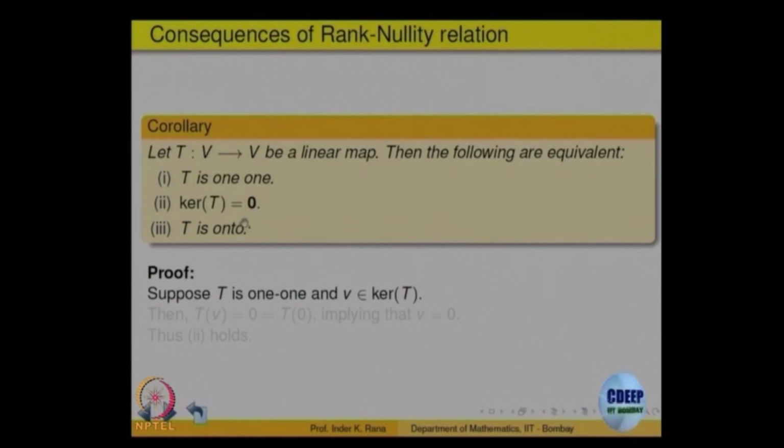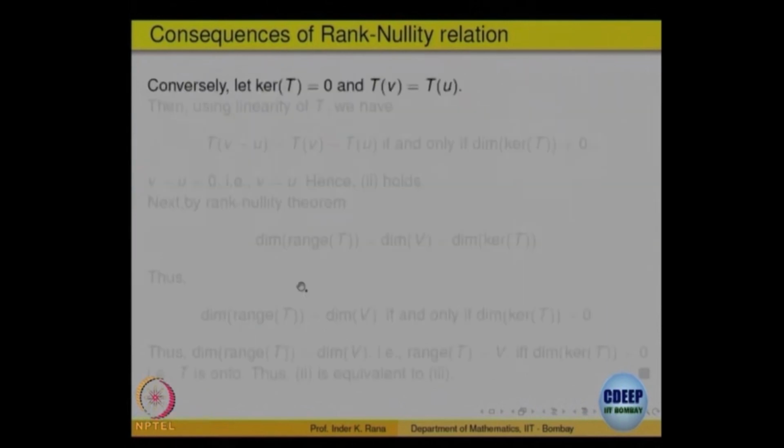is quite easy. Let us say T is 1 1, that means different elements go to different elements. If an element V belongs to the kernel of T, then we know that T of V is 0, which is the same as T of 0. So, by the 1 1 property, V should be 0. So, 1 implies 2, and conversely you can show that 2 implies 1.